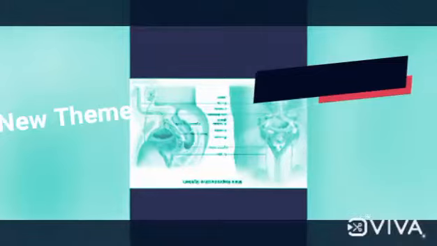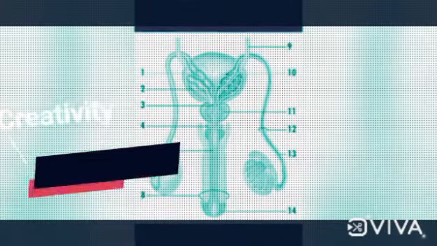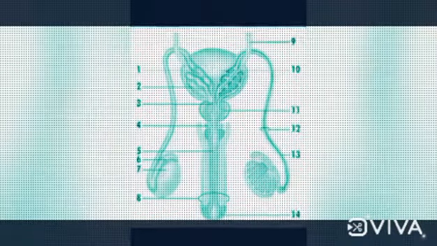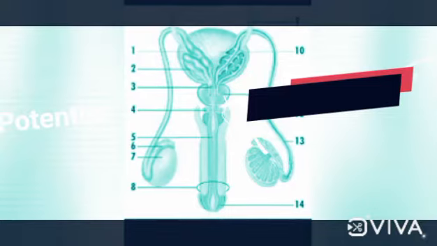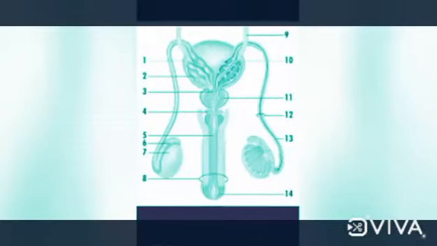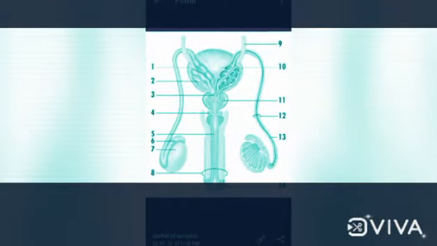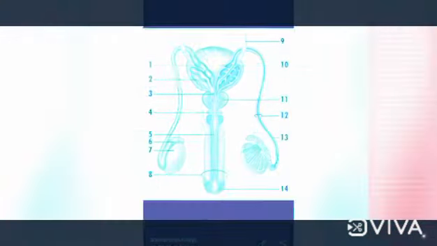The testis is located outside the abdominal cavity in a pouch called the scrotum. Reason? Spermatogenesis requires a temperature 2 to 2.5 degrees Celsius lower than body temperature.